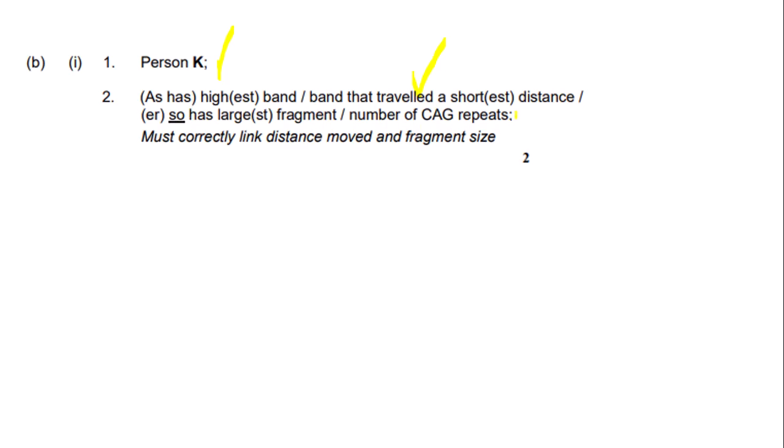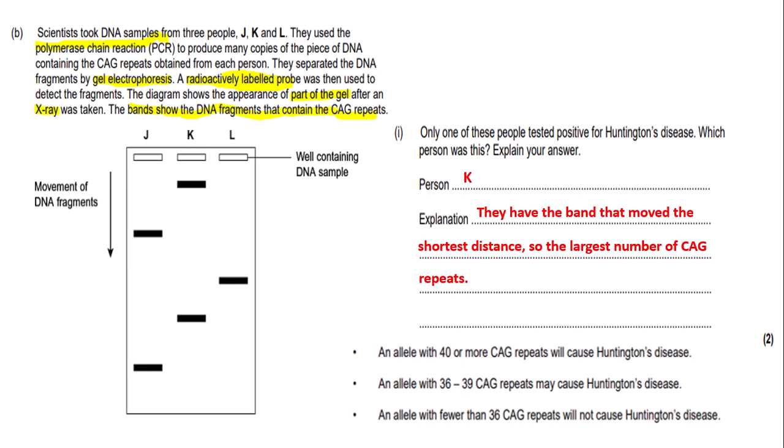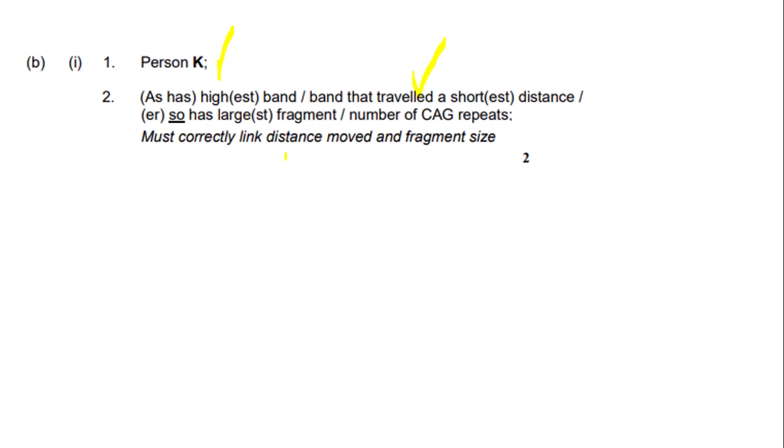So you must write 2 points to get the second mark. You must correctly link the distance moved and the fragment size. We wrote that the band travelled the shortest distance, so that means that person K has the largest number of CAG repeats. We correctly linked the 2 factors, so we would get all 2 marks for the question.